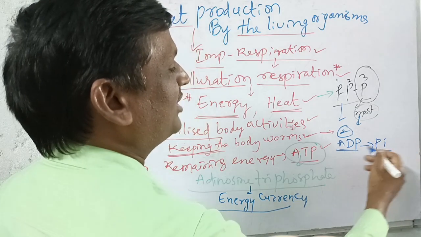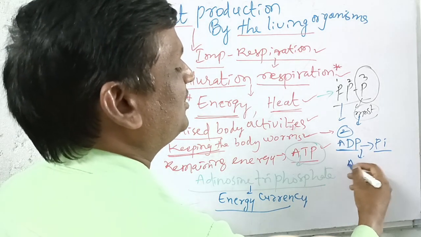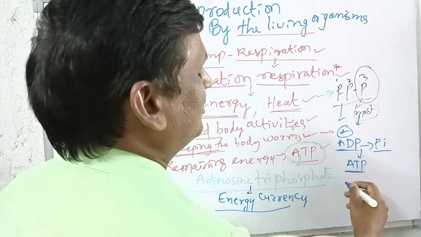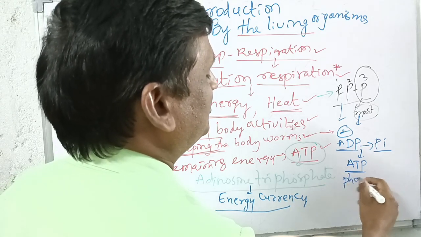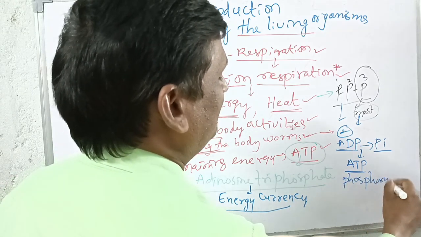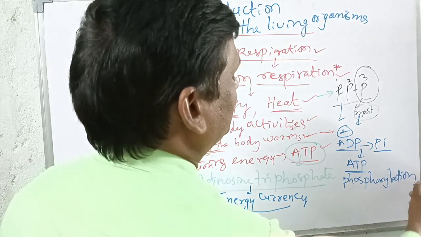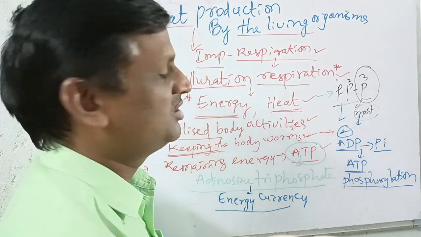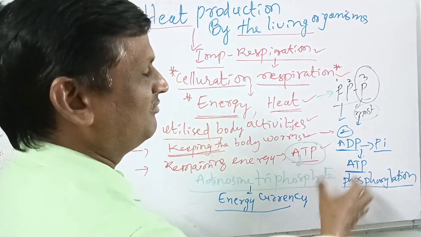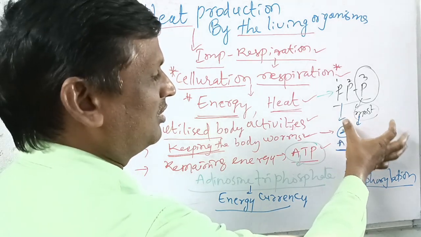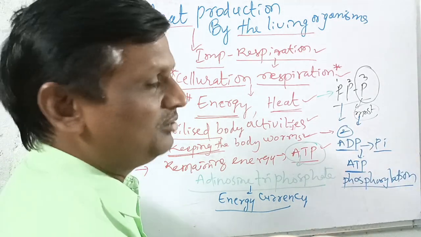That addition of phosphate to the ADP to form ATP is called phosphorylation. See, this is called phosphorylation. What is phosphorylation? Phosphorylation is nothing but when a phosphate is added to the ADP.